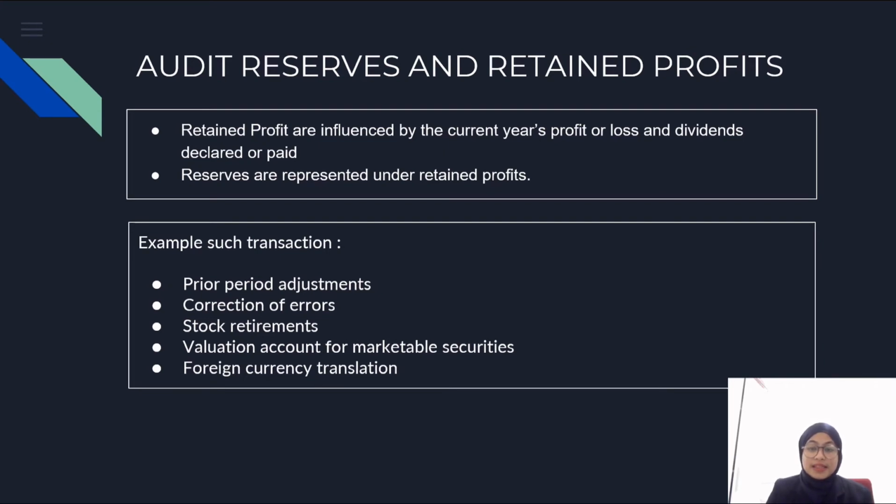Reserves are represented under retained profit, while surplus is shown on the equity side of the balance sheet. It is also included in the end of the reporting period statement of changes in the entity's equity. And other transactions such as prior period adjustment, correction of errors, stock retirements, valuation account for marketable securities, foreign currency translation, and changes in retained profit appreciation may of course have an impact on changes in retained profit.